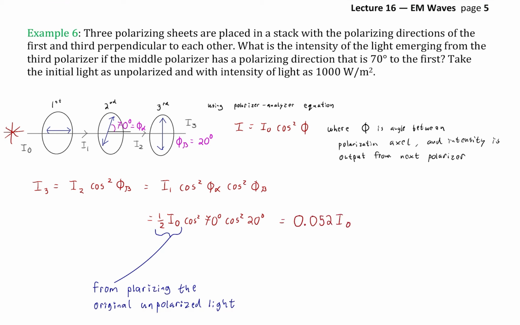We can just do our calculation, and we get that it is about 5.2% of the original intensity, all right, if we were to convert this over to percent, or if we just multiply by the actual value of 1,000 watts per square meter, we get that 52 watts per square meter is the intensity of light that comes out of the third polarizer. Quite a bit has been lost, okay?